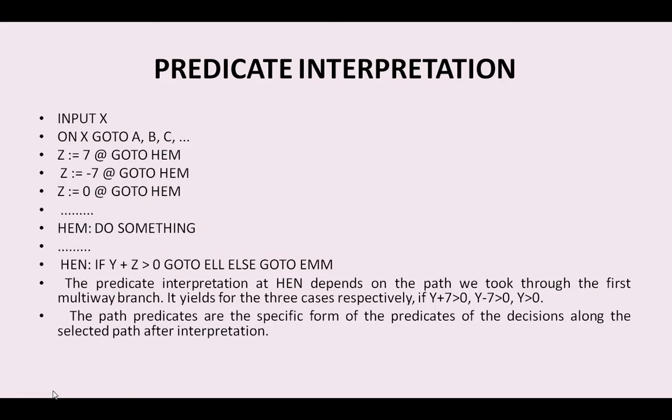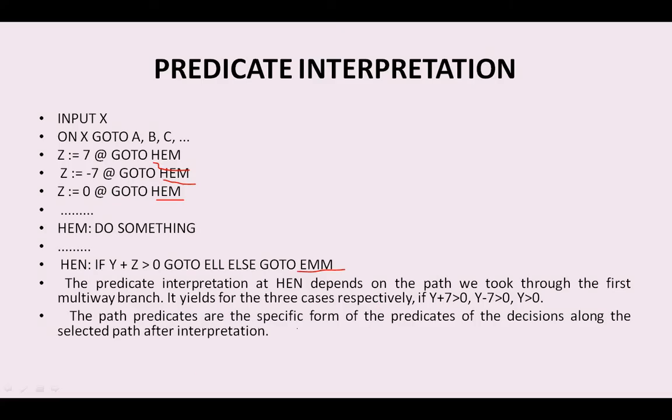The path predicate interpretation example code is shown here. Input x, go to ABC, z is given as some value, z is given as -7, z is 0, and hem is the label, do something. Then if y + z >= 0, go to else, go to emm. Here hen, hem, emm are the various kinds of labels that we have proposed. So now y + 7 >= 0, three things here we are going to see.